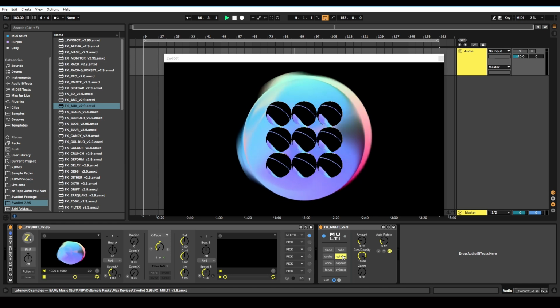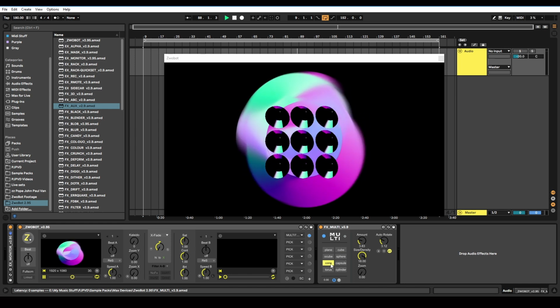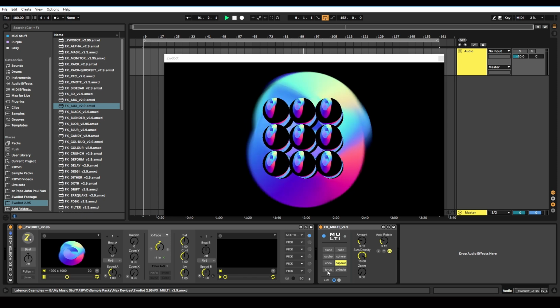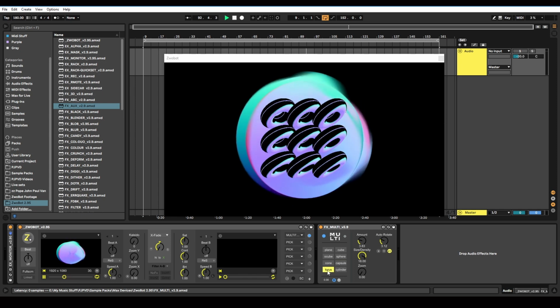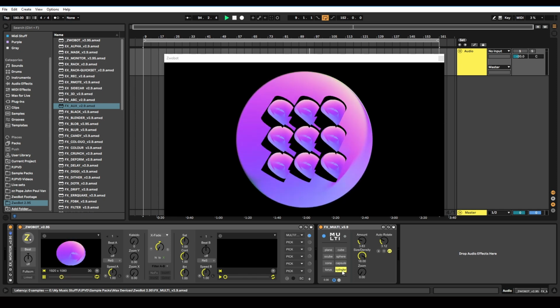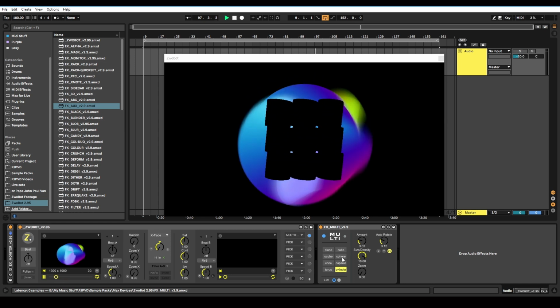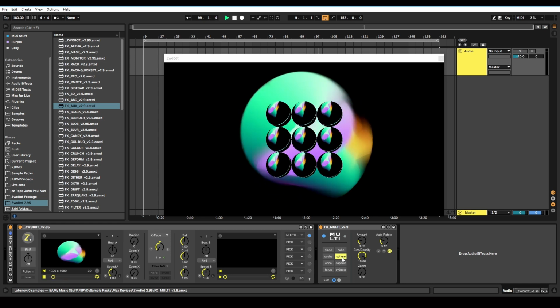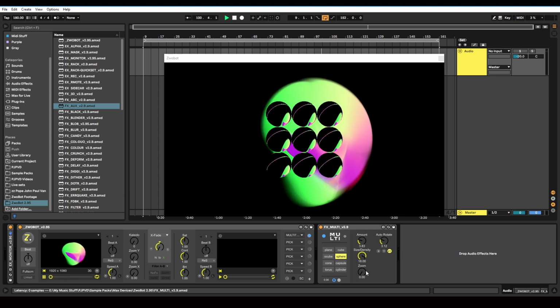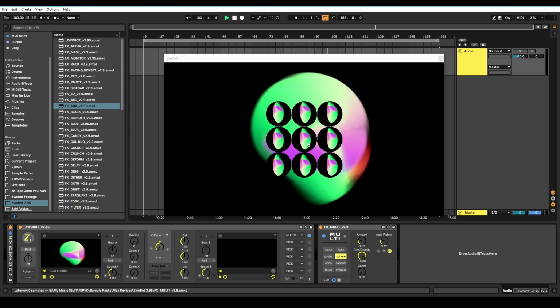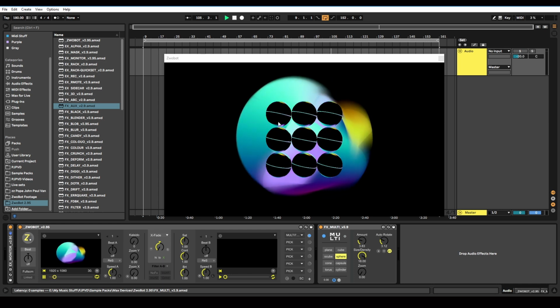We've got a sphere, cone, capsule, torus, which is this donut shape, and cylinder. So for now, I'm just going to select sphere. And then with these controls here, you can control how many of them there are, how big they are, and how spaced apart they are.